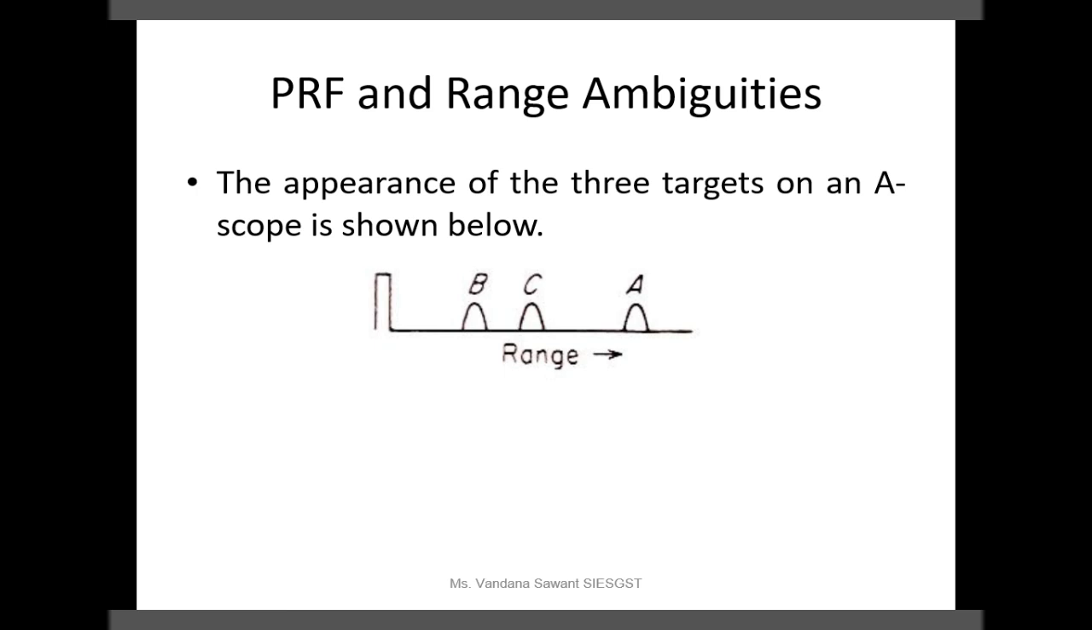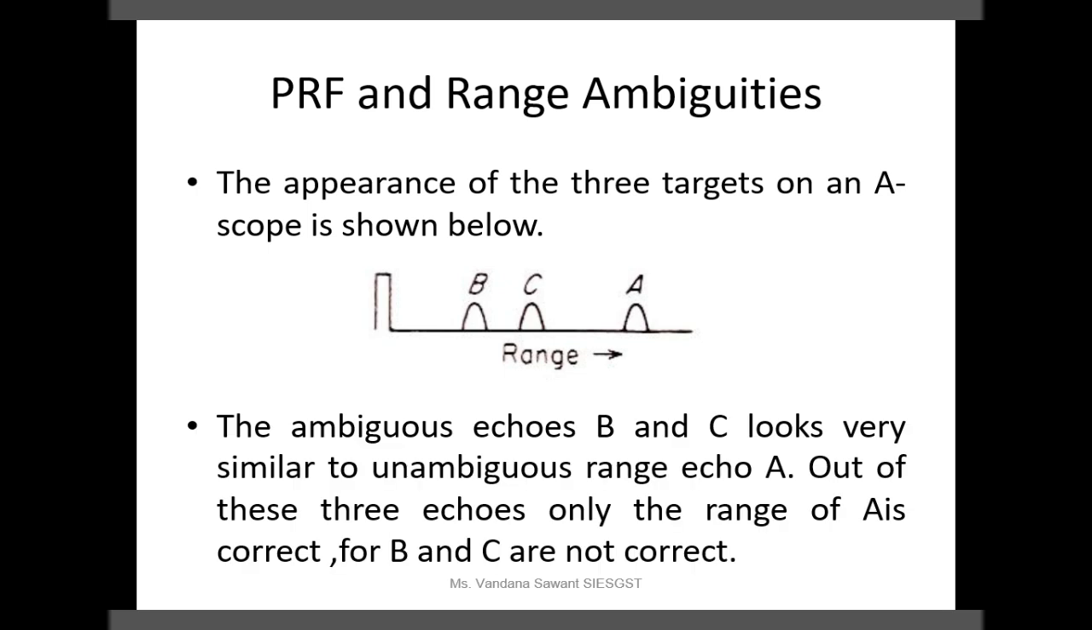So that will appear first. Then C, which has a little larger distance than B, will appear next. And what about A? If you compare the distance between the two pulses, A is near to the second pulse, so A will appear at the last. So you can observe the three targets on the A scope like this.